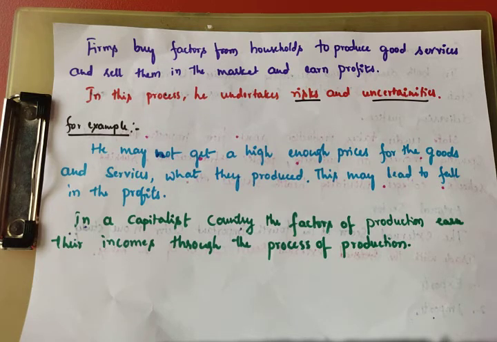Okay, so in a capitalist economy or country, the factors of production earn their income: using land, that is rent; using labor, wages; using capital, interest; using organization, profit. That is, the factors of production earn their incomes through the process of production. Okay, up to this, firms. First one household, second firm, third government, and fourth external sector. I will explain in the next class. Thank you.